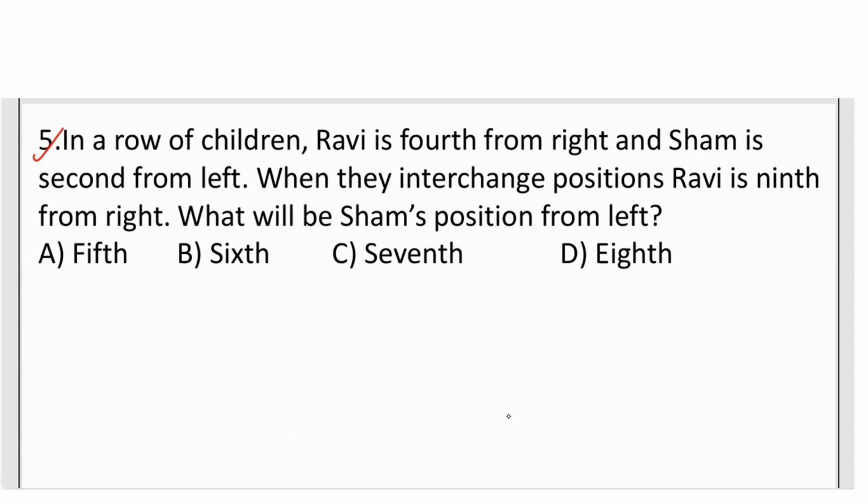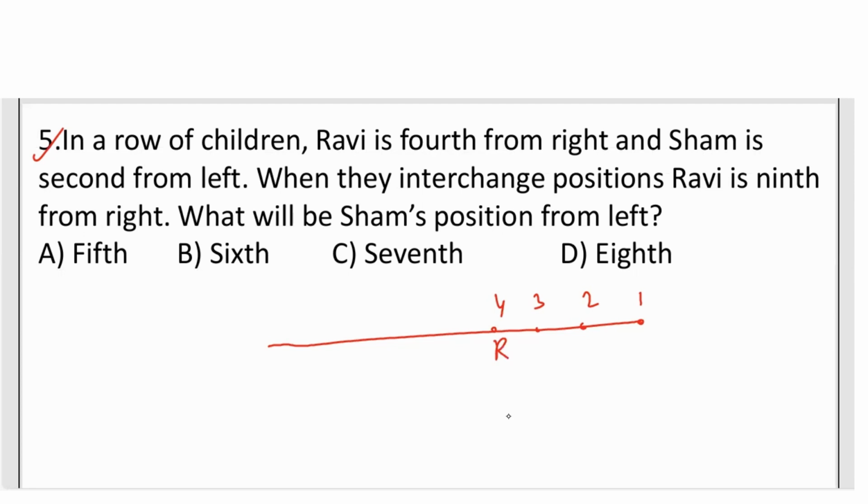So here it is given, in a row of children, Ravi is fourth from the right. To make the right and left condition, take a horizontal line. This is the horizontal line, right? So Ravi is fourth from the right. This is the first position, this is the second position, this is the third position, and this is the fourth position. Here it is Ravi.